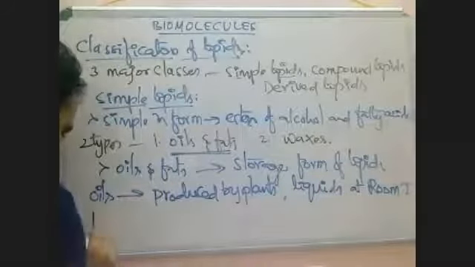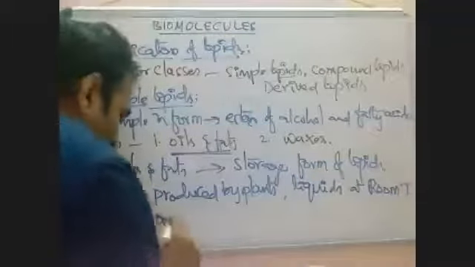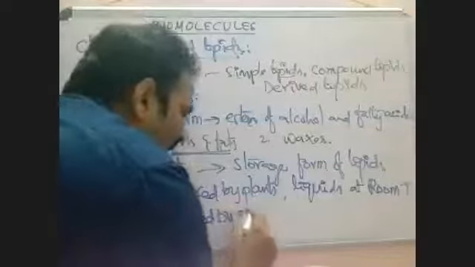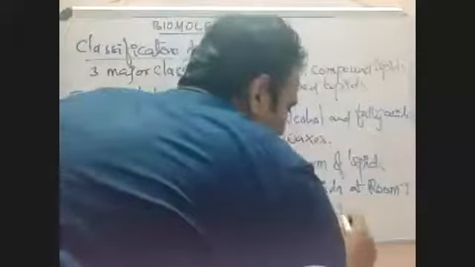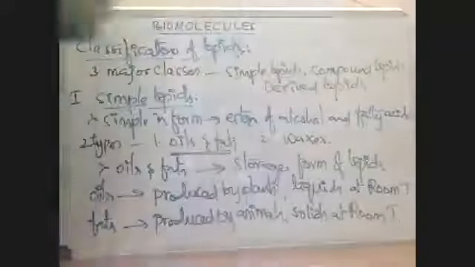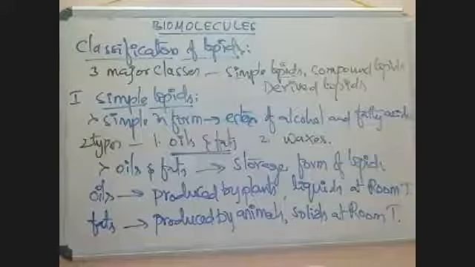Coming to fats, fats are produced by animals and they are solids at room temperature.